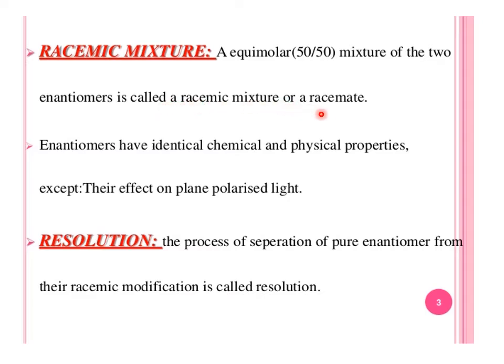Enantiomers have identical chemical and physical properties, except for their effect on plane polarized light, and their effect on biological function is totally different, because sometimes one enantiomer is beneficial and one is harmful.